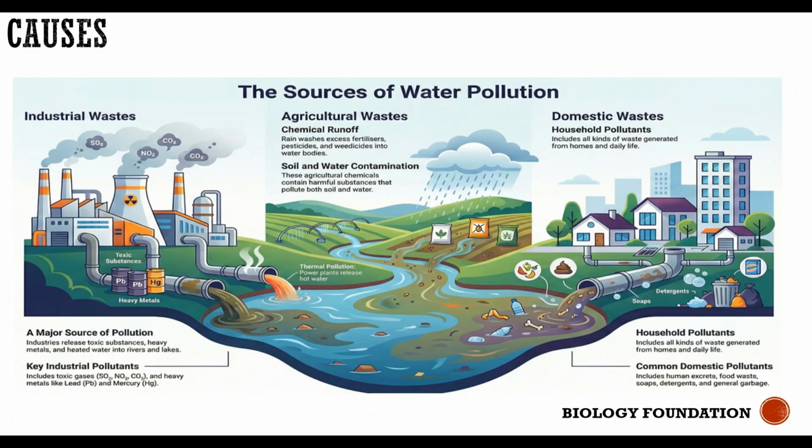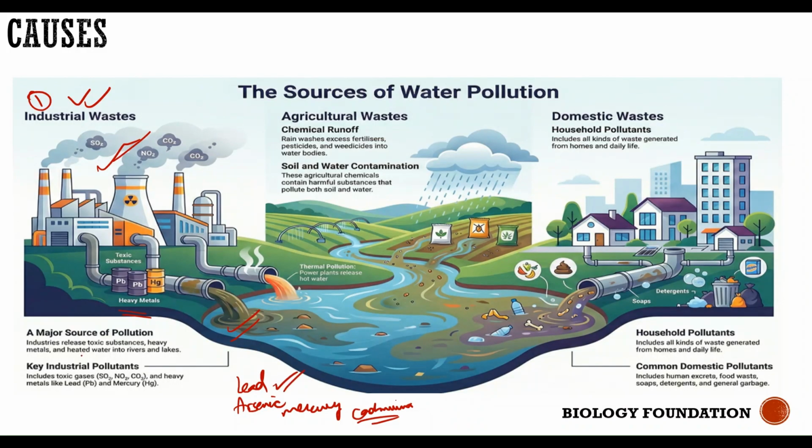The main source of water pollution is industrial wastes. Industrial wastes are the major source of air pollution through the smoke, and also a source of water pollution through the liquid waste coming out of the industries. This liquid waste is highly rich in heavy metals such as lead, arsenic, mercury, cadmium. Some industries release their liquid waste, which is rich in these harmful chemicals, directly into the water bodies.